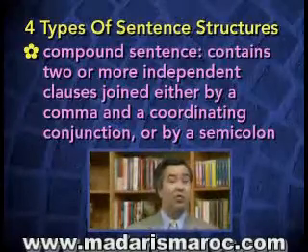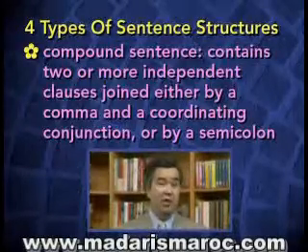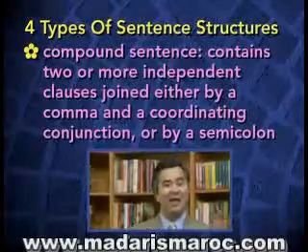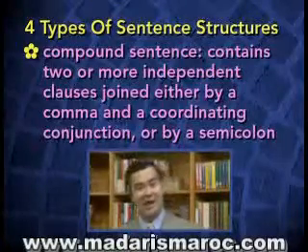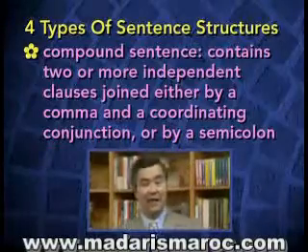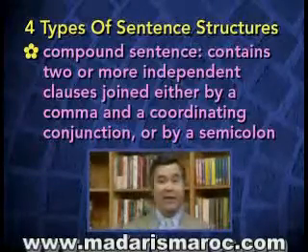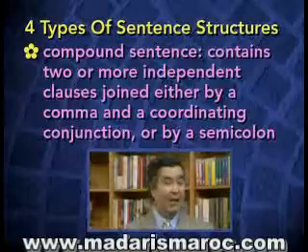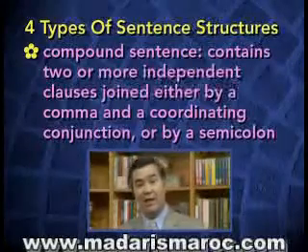Now, when you have 2 independent clauses and you want to join them together, you have to do it according to certain rules. And there are basically 2 alternatives, two ways of making that connection. One way of making the connection is by using a comma and a coordinating conjunction.